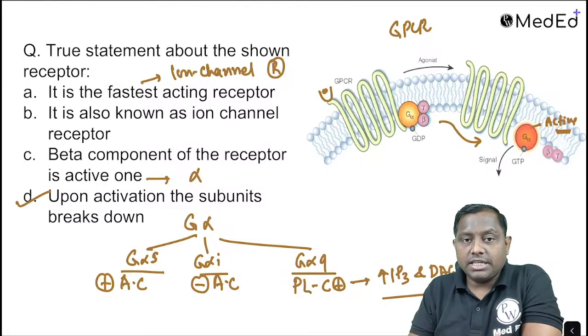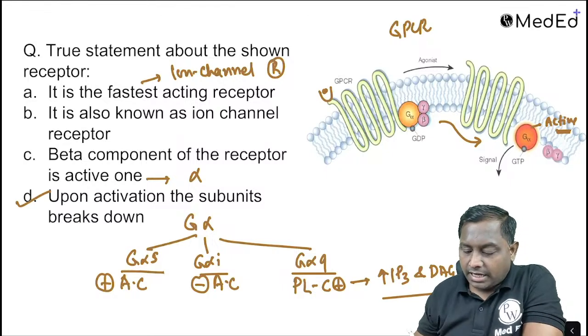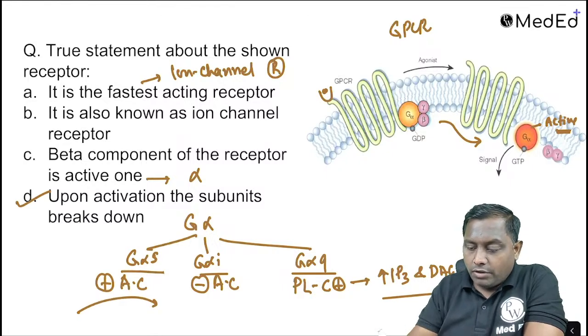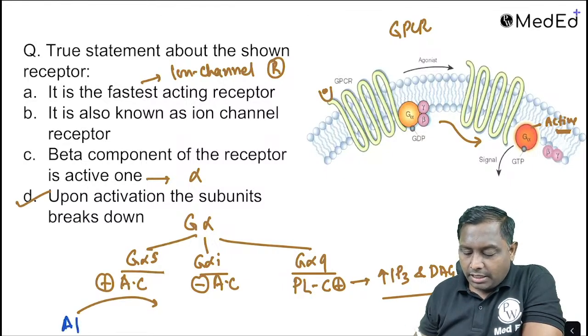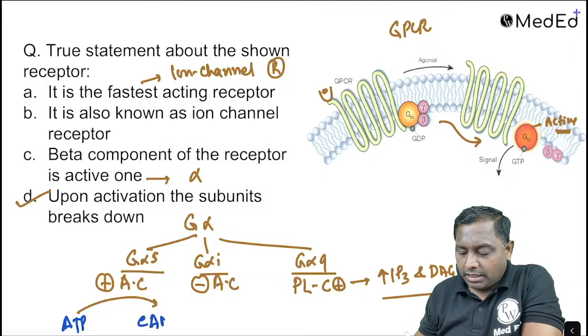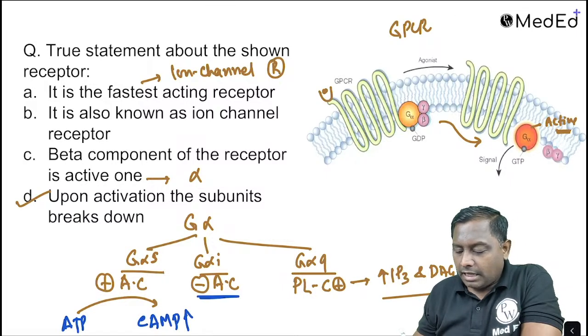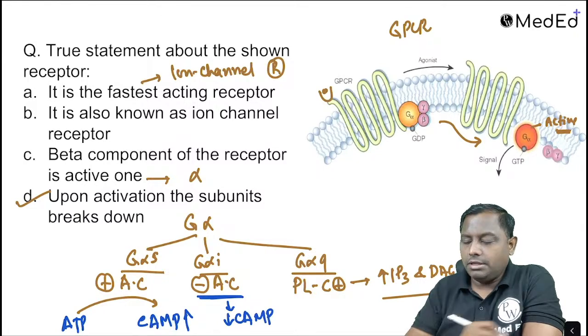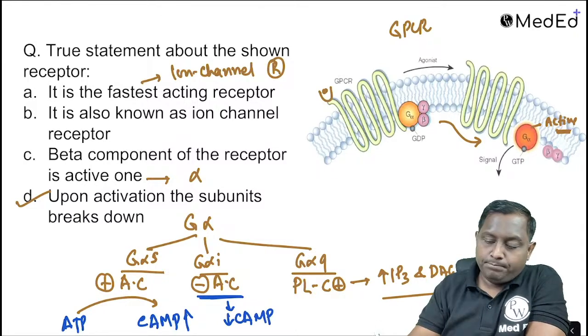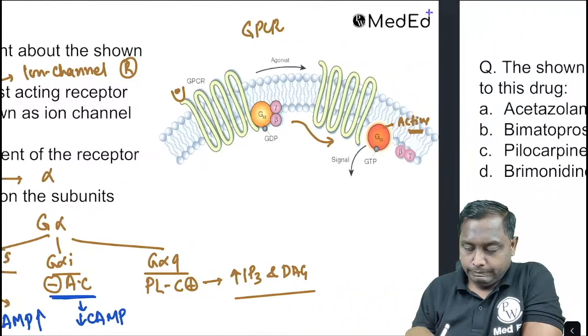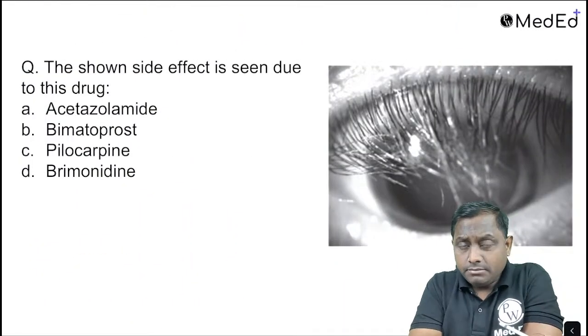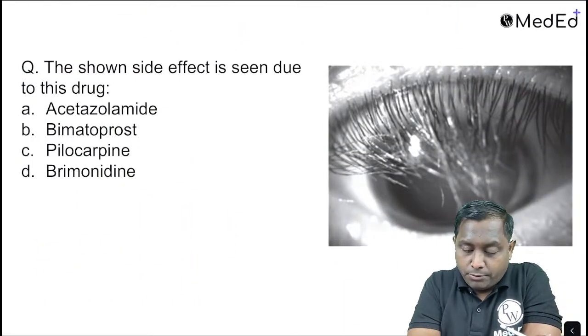तो ये तीनों के सेकेंडरी मैसेंजर हैं. Like adenylate cyclase का activation will actually lead to increase in the ATP breakdown to cyclic AMP. तो cyclic AMP level क्या हो जाएगा, बढ़ जाएगा. यहाँ पे cyclic AMP level is actually going to decrease, ठीक है, and IP3 DAG यहाँ बढ़ेगा, ठीक है, in the GQ. Read about G protein coupled receptor, very very important.